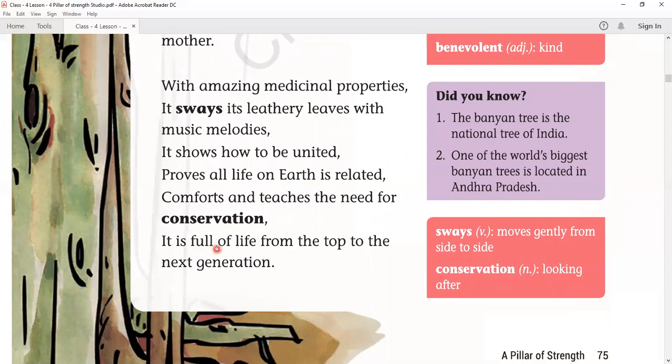So if you see the banyan tree, there will be so many birds, so many insects, so many things. It gives shelter for so many things, isn't it? So it is the life, full of life from the top to the next generation from its hanging roots.